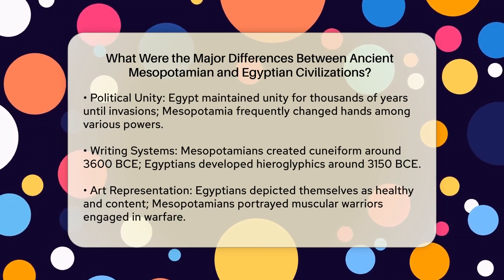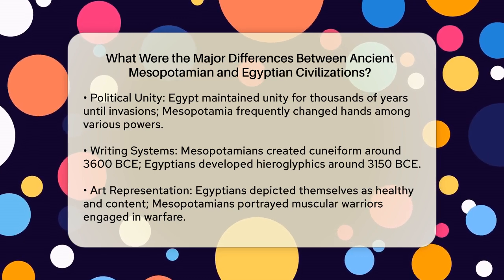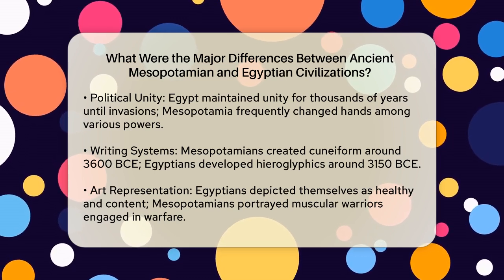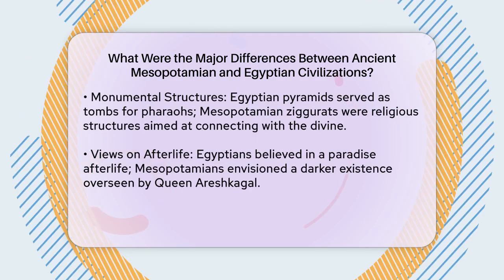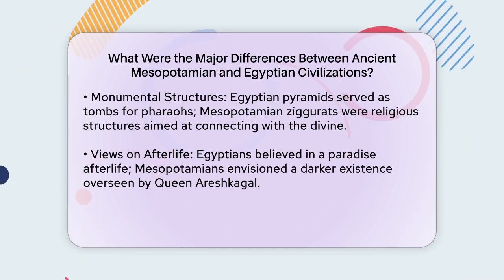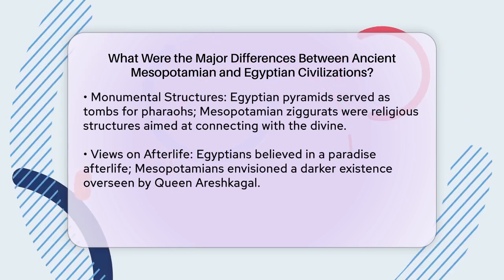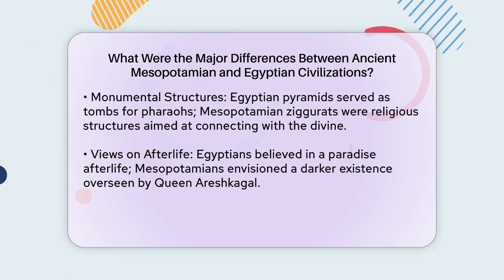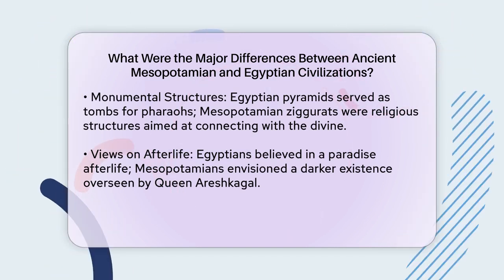The way these civilizations viewed and depicted themselves in art also varied. Egyptians were often shown as healthy and scantily clad in scenes of daily life, reflecting their contentment with their way of life. Mesopotamians, however, were frequently depicted as muscular, heavily armored warriors, highlighting their frequent engagement in warfare and conquest.